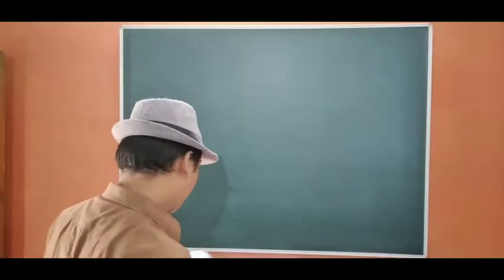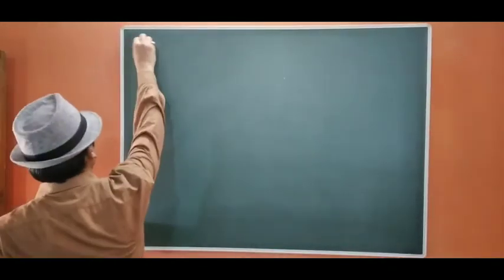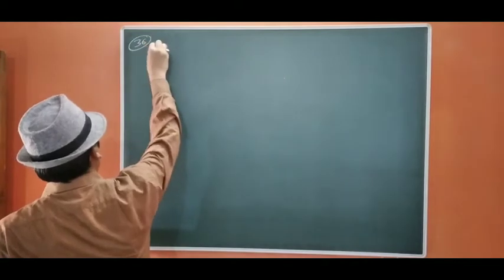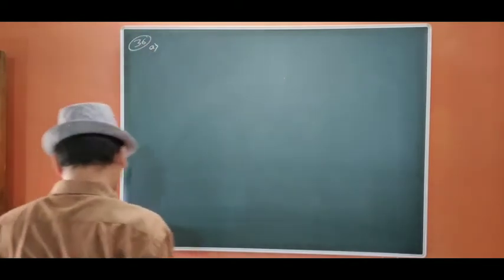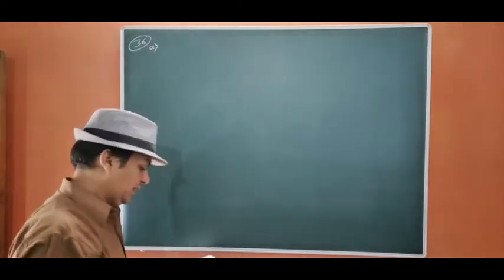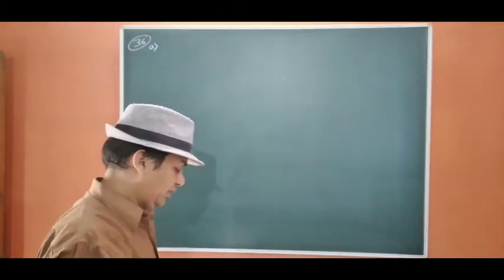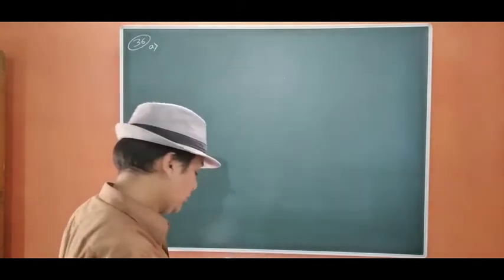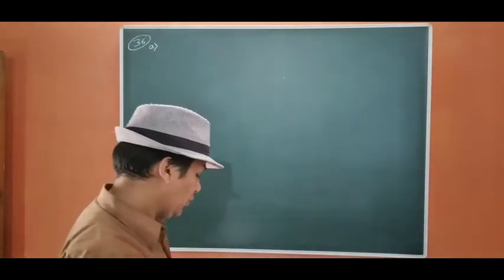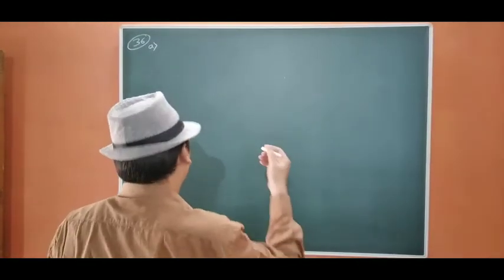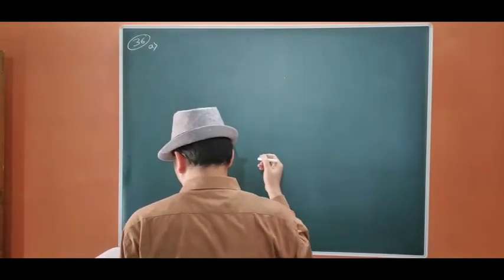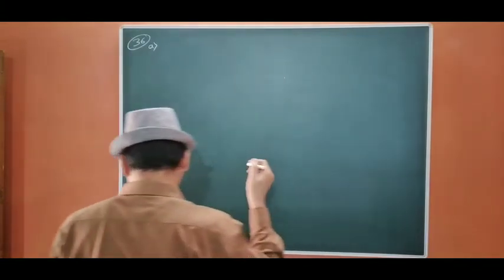Question number 36 is A. When there is no goodwill account in the books, and the second one is when goodwill appears in the books. So we are going to do the first one. There is no goodwill account in the books. Now, first we are going to calculate the goodwill of Rao.